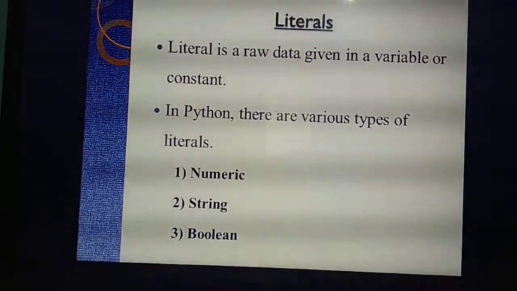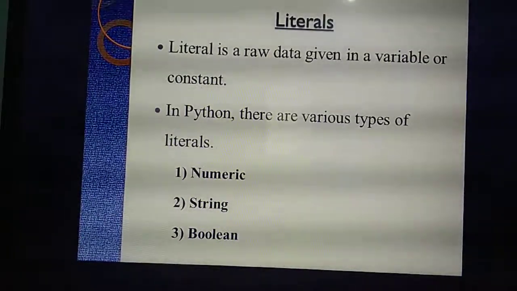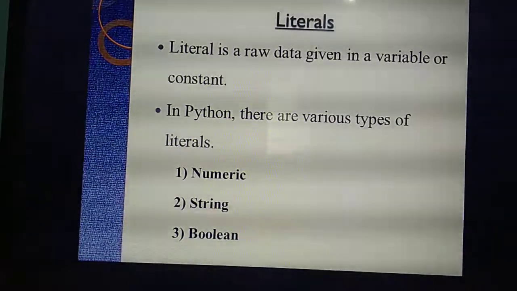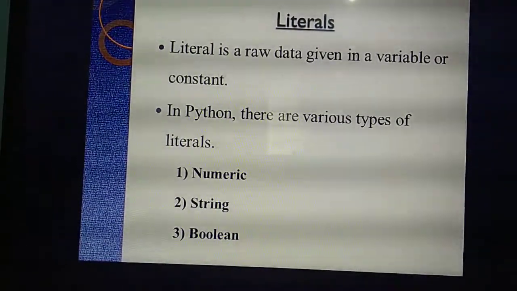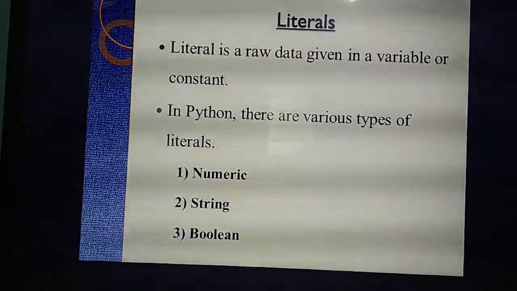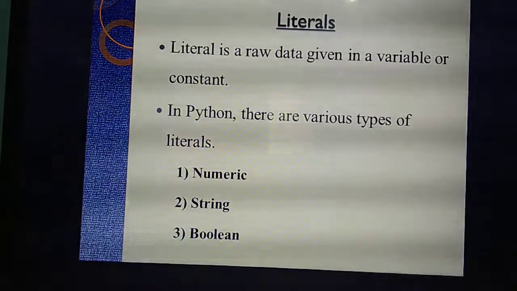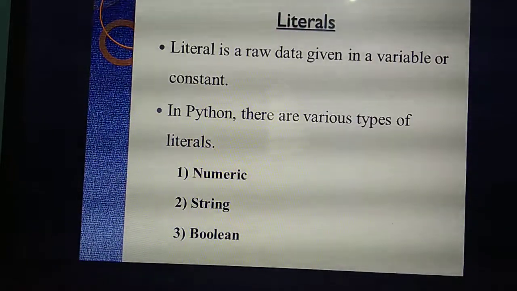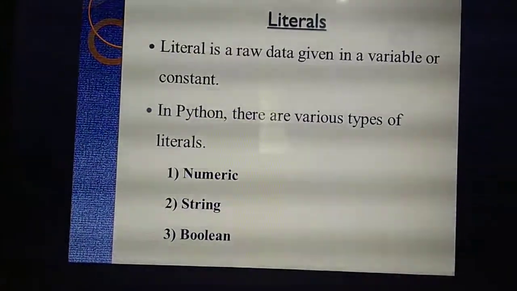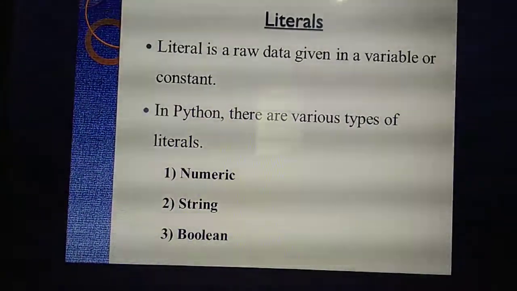Yesterday I gave an introduction about literals. What do you mean by literals? You already know that in a program you use variable declaration. What do you mean by variable declaration? int A, float B. That is called variable declaration.